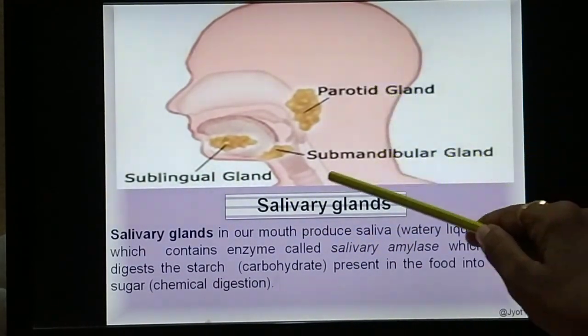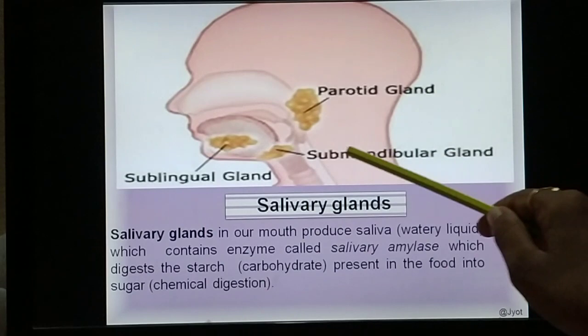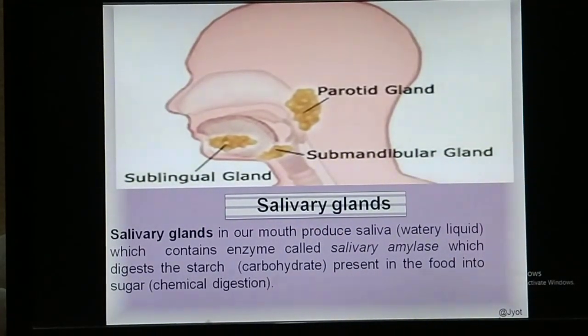So these are the three types of salivary gland which produce saliva, and that saliva contains one enzyme called salivary amylase, which digests the starch. Starch is a type of carbohydrate, as you know, and this starch or carbohydrate is one of the most important components of the food.